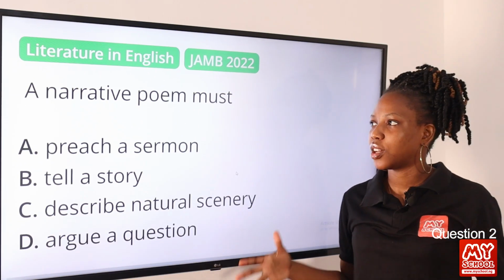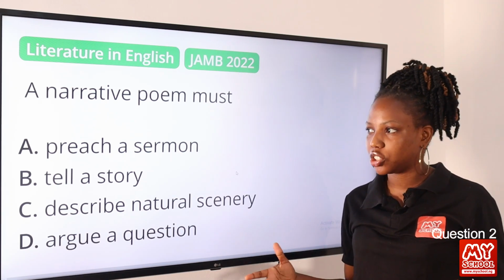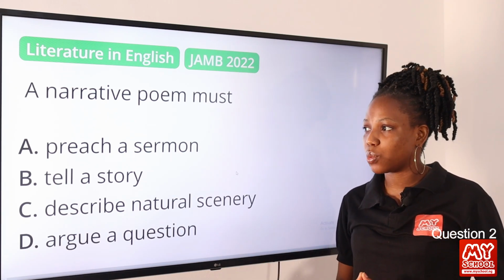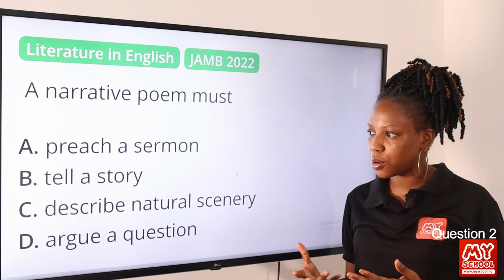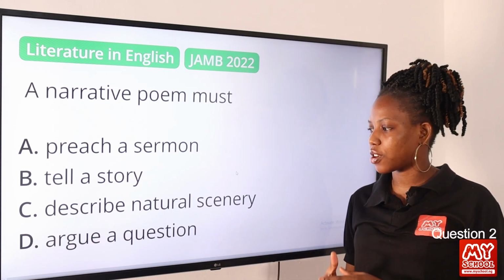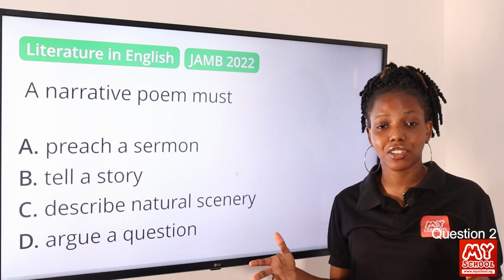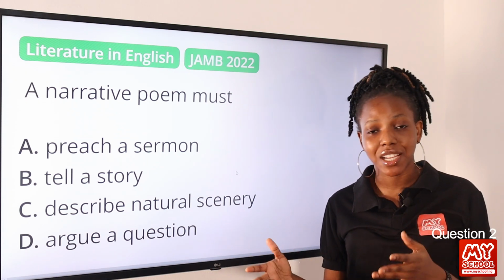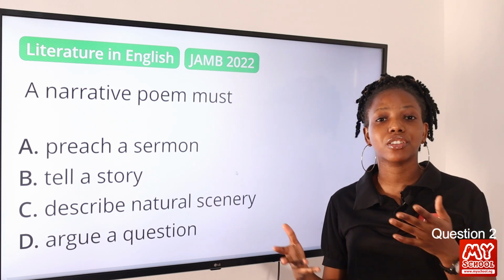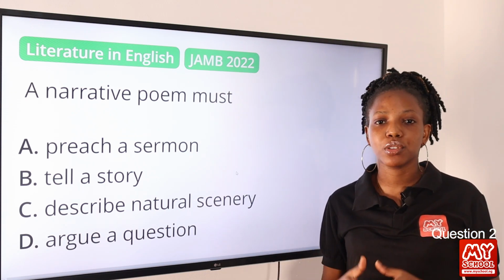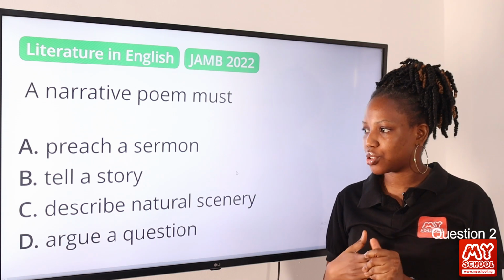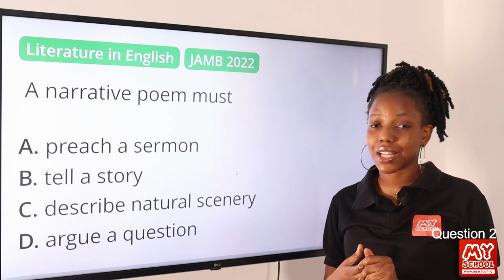Question 2, a narrative poem must dash. Okay, so this is an easy one. Option A, preach a sermon. Option B, tell a story. Option C, describe natural scenery. Option D, argue a question. The answer to this question is definitely option B, tell a story. Just as narrative writing tells stories, a narrative poem also tells a story. So the answer to this question is option B, tell a story.